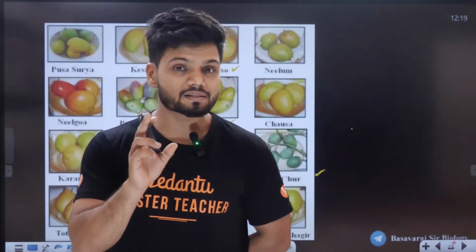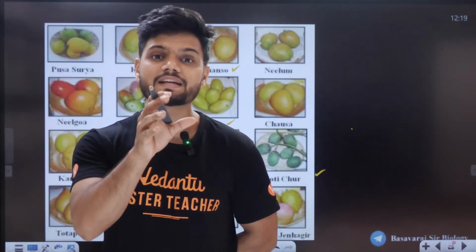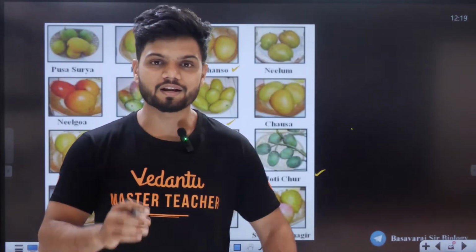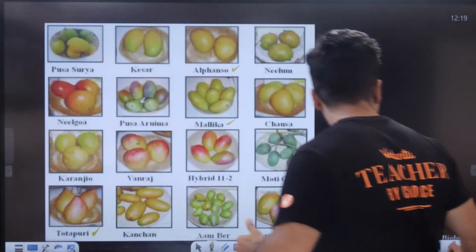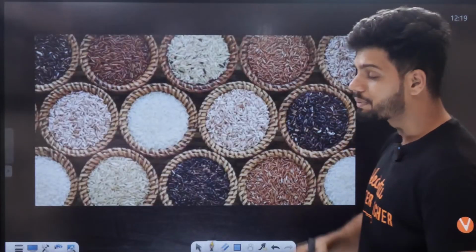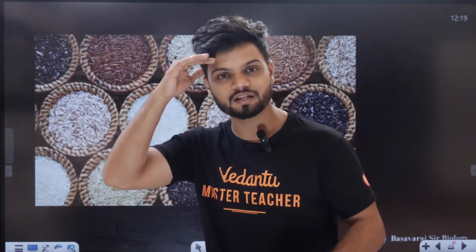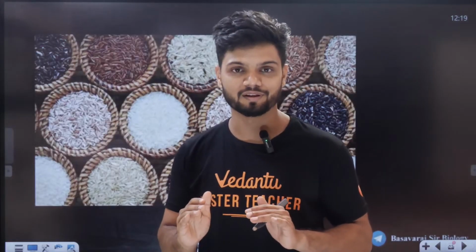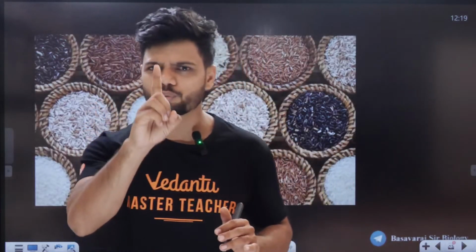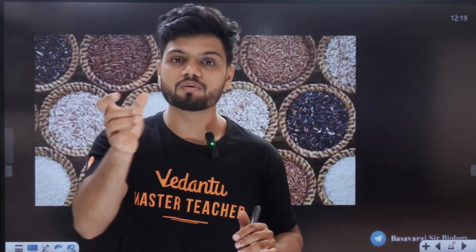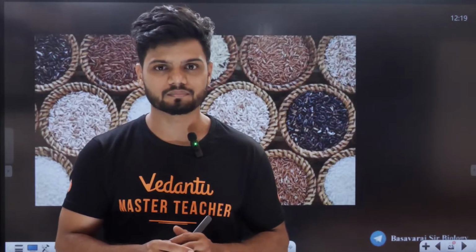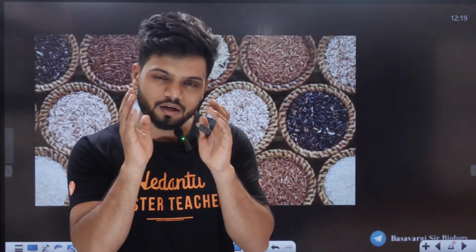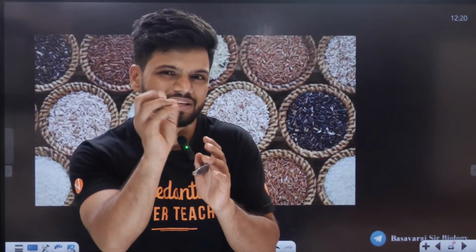At the same time, how many types of rice do we have in India, students? Any idea? There is 30 rupees rice to 100 rupees rice. There is a large variety of rice in India: brown rice, red rice, black rice. Now all of this rice belongs to one species. Mango is Mangifera, genus, and species indica.